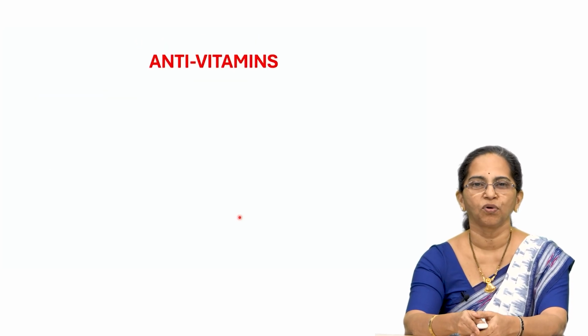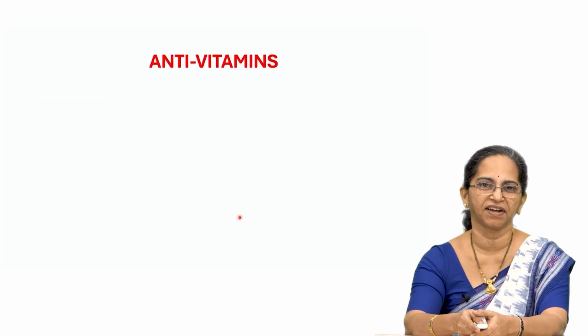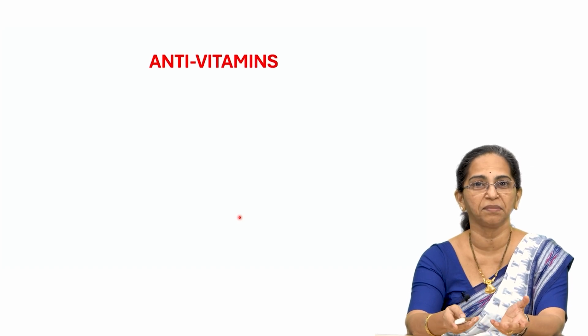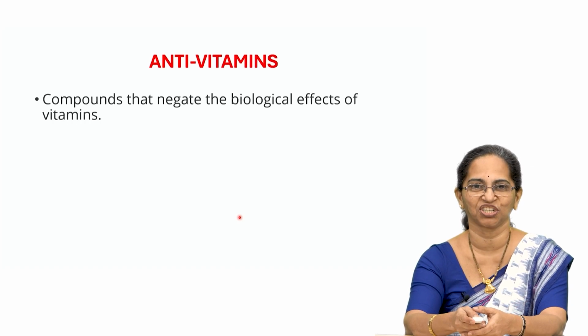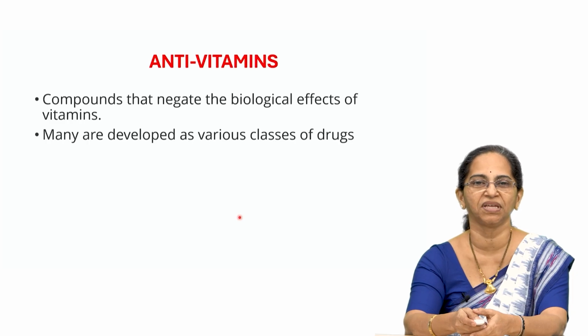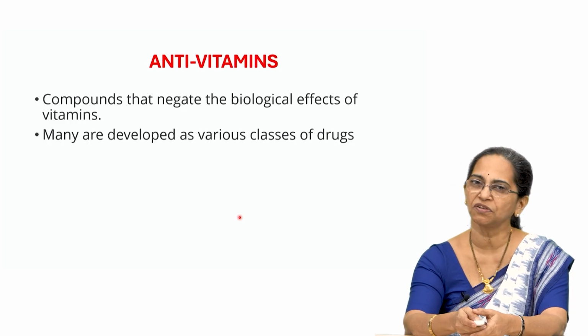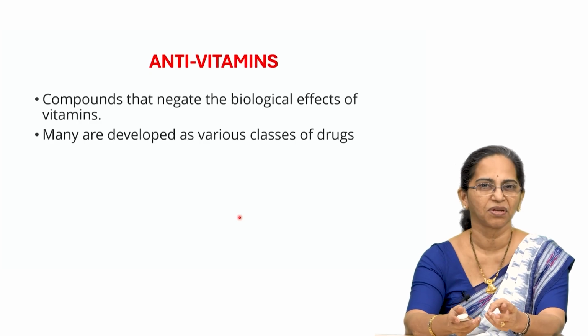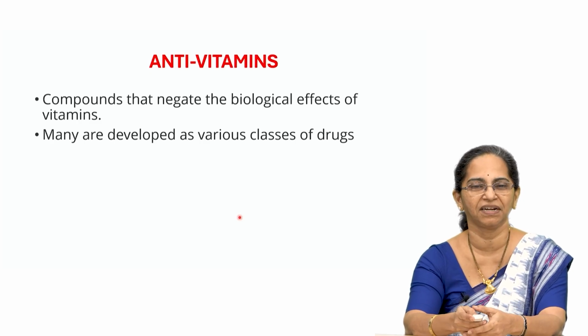Antivitamins. What is this concept of antivitamins? Something that does not allow the vitamins to do their action. So, these are compounds that negate the biological effects of vitamins. They do not allow the vitamins to do their action. Most of them are used as drugs. If I give you two examples, you will understand the concept of antivitamins.